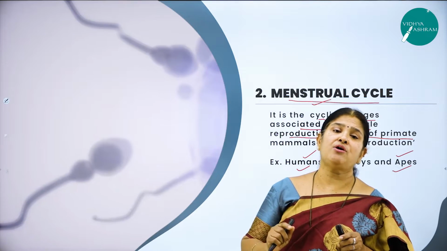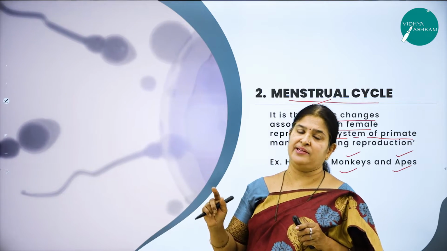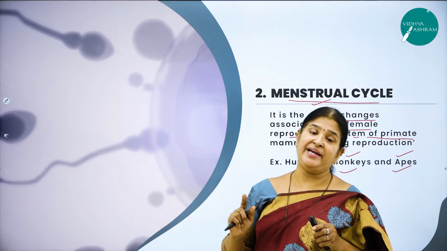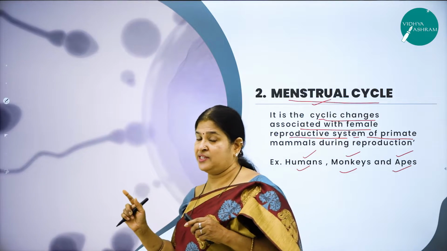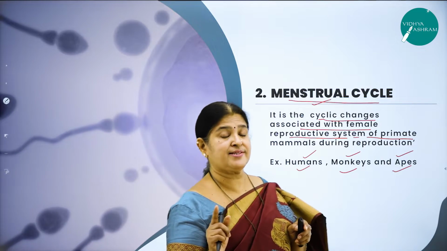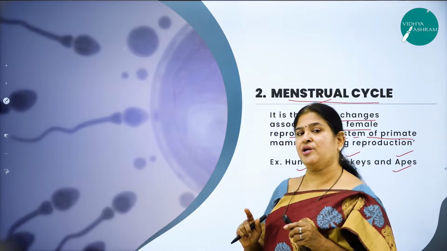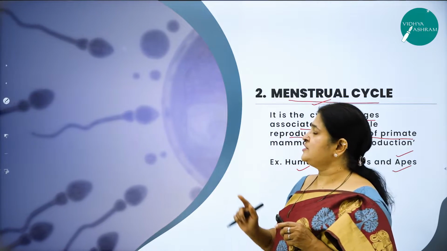Right? Now moving on to the last but one very important difference between the menstrual cycle and the estrous cycle: bleeding occurs in this phase, that is in the menstrual phase, but in estrous cycle bleeding does not occur. So what are all the important concepts we have studied in this session children?